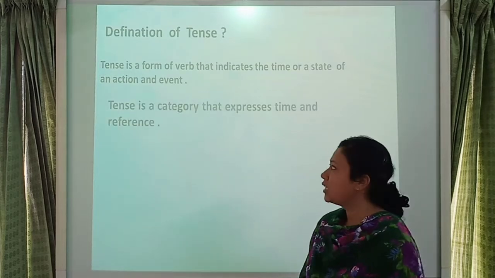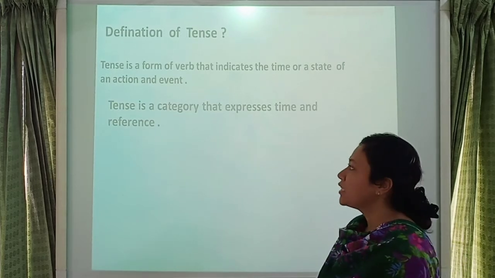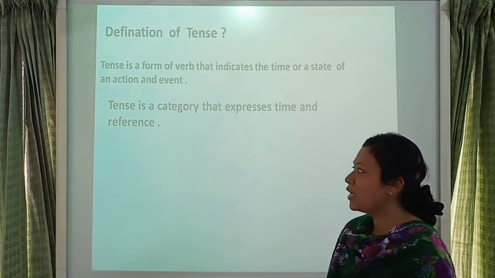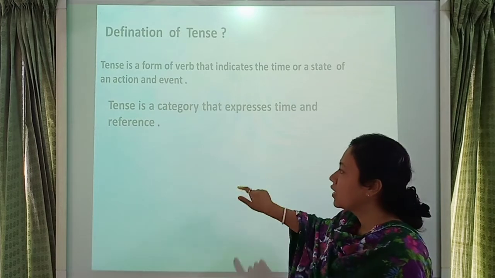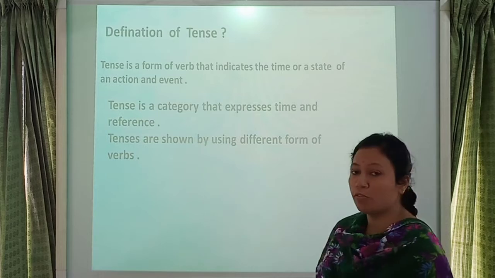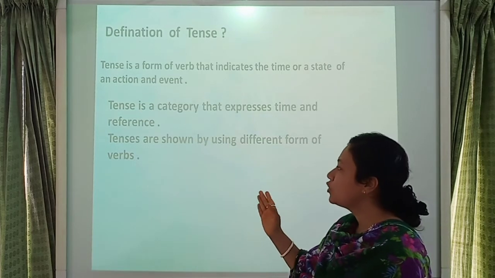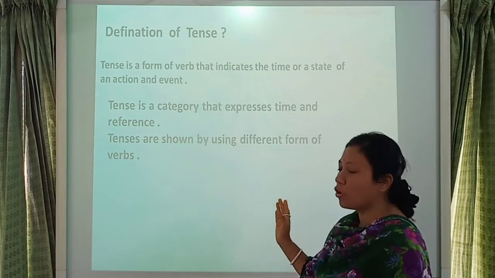Tense is a category that expresses time and reference. Tense are shown by using different forms of verbs. Tense means verb also. Okay, so tense are shown by using different forms of verbs.